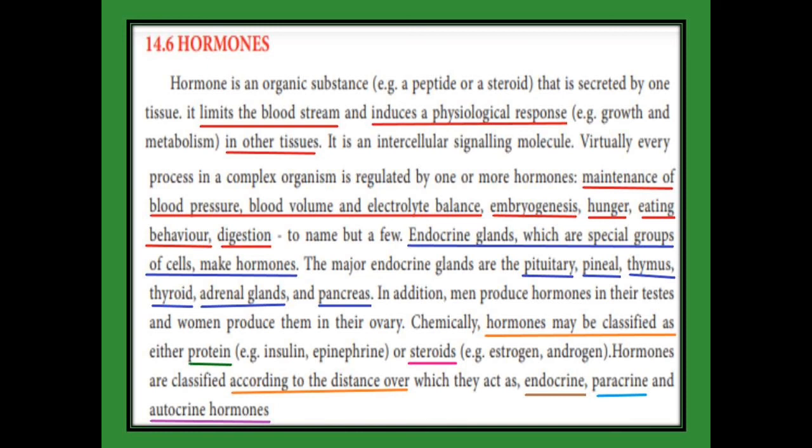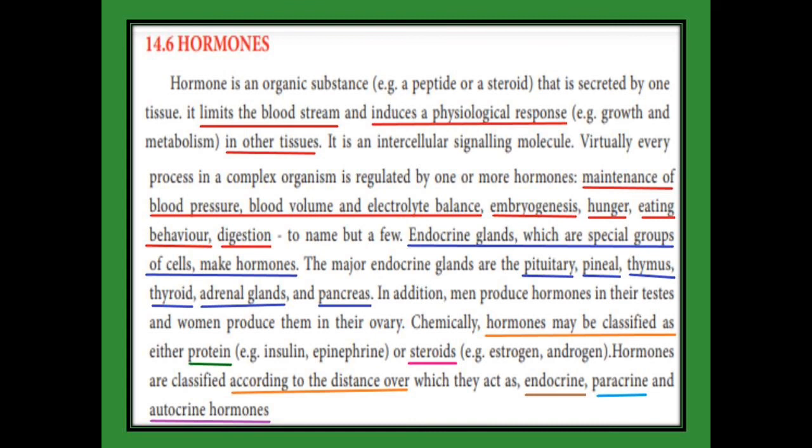Now we are going to classify the hormones based on the chemical present in them. One is protein, another one is steroid. The protein hormones are insulin and epinephrine, and steroid hormones, for example, are estrogen and androgen. These hormones come under the category of steroid based on the chemical present in them. Insulin and epinephrine are classified as protein.